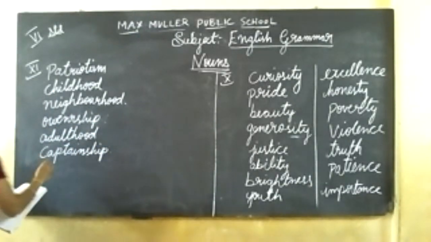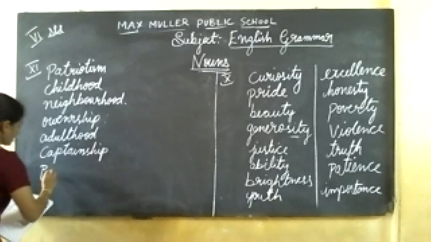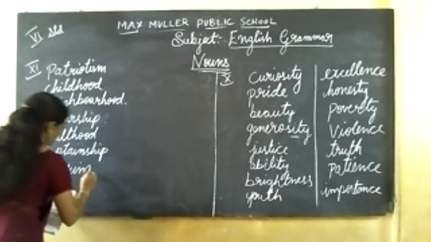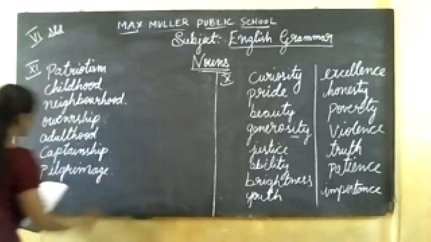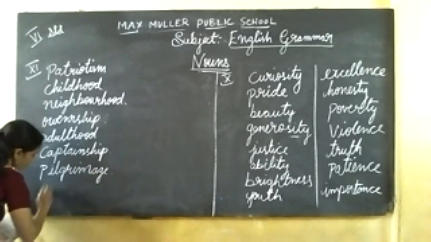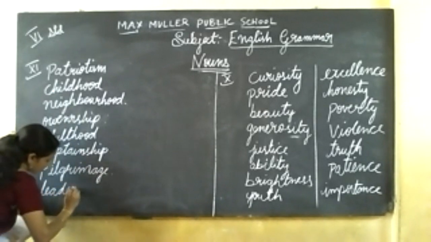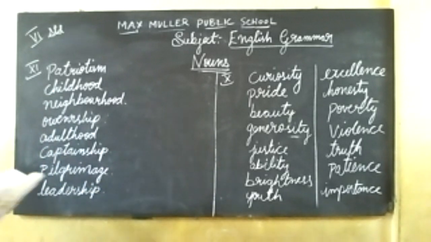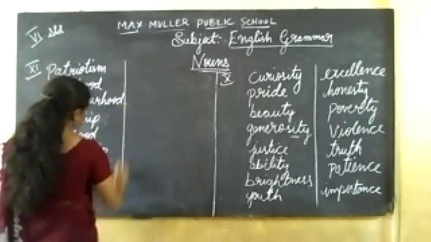Pilgrim, pilgrimage. Leader, leadership. Brother, brotherhood.